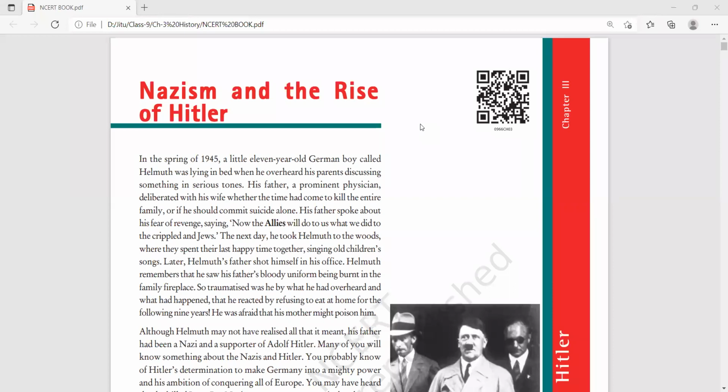His father, a prominent physician, deliberated with his wife whether the time had come to kill the entire family or if he should commit suicide alone. His father, who was a physician in the German army, was telling his wife that the time had come to kill the entire family, otherwise he would kill himself.